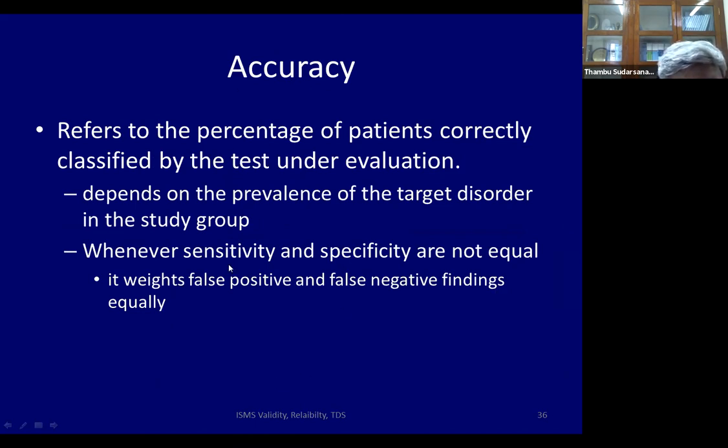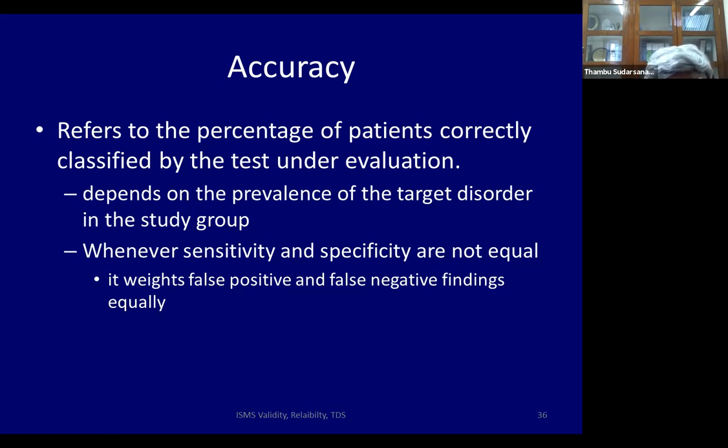This accuracy depends on the prevalence of the target disorder in the study group. When it's highly prevalent, with more than 50% of people actually having the disease, accuracy may look good. So the problem with accuracy is the squares on the other diagonal, false negative and false positive. Accuracy tends to equate them equally.